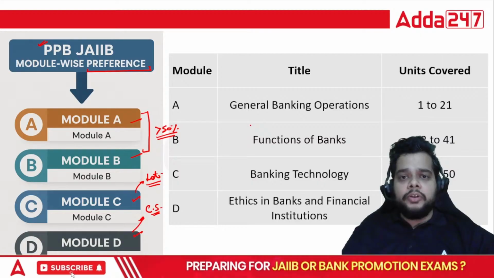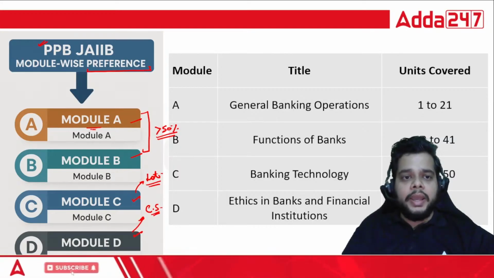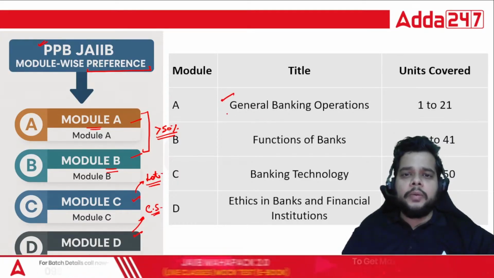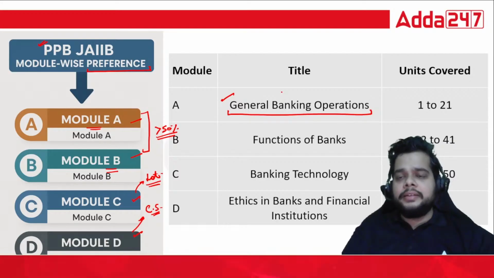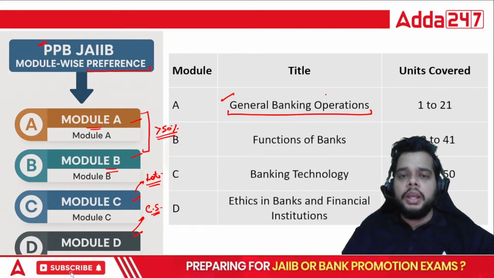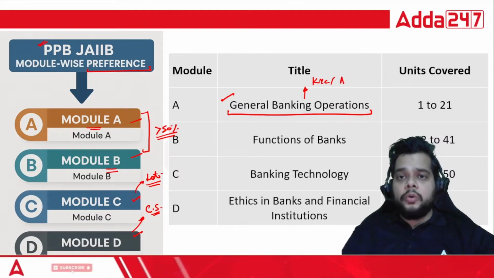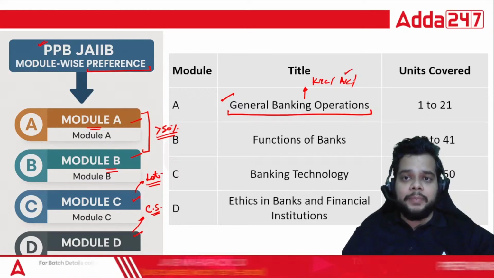But before that, you must be very certain about all the important concepts in Module A as well as Module B. Module A talks about general banking operations, and that is the module we will be targeting in the upcoming days for your JAIIB examination. General banking operations talk more about KYC, along with account opening functions and the types of accounts.